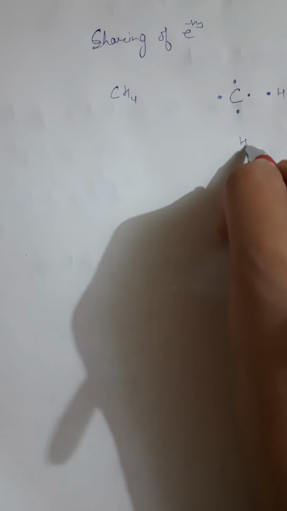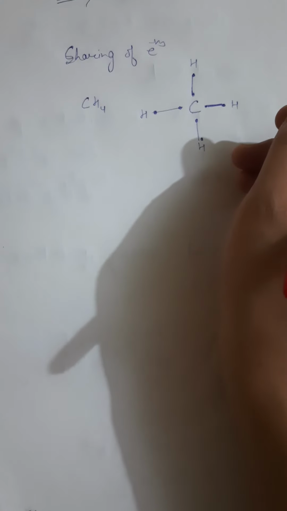In this way they share, and you can represent it like this. This bond is formed by the sharing of electrons. This is the reason why C4 negative and C4 positive ions are not formed.